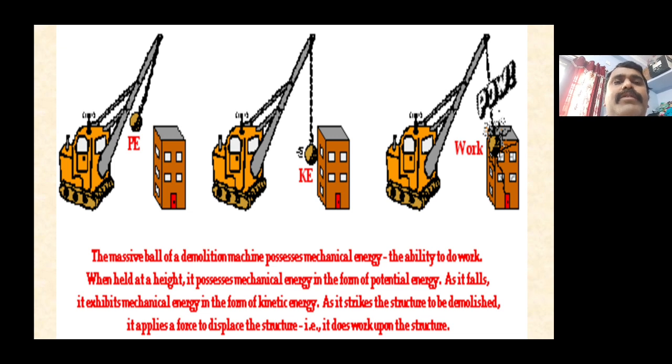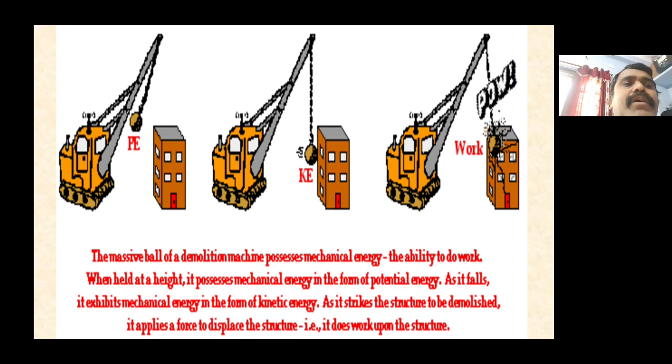The potential energy is there when the ball is held at the top, and as it falls, it exhibits mechanical energy in the form of kinetic energy. As it strikes the structure to be demolished, it applies a force to displace the structure. It does work upon the structure.